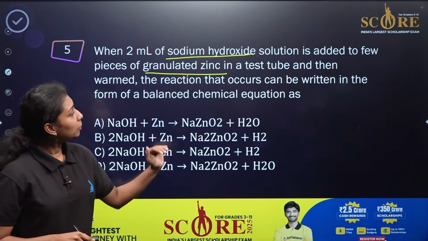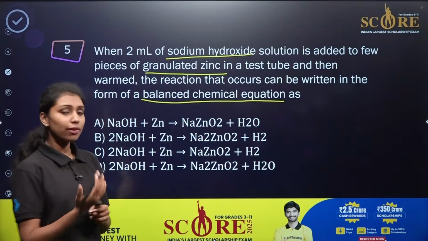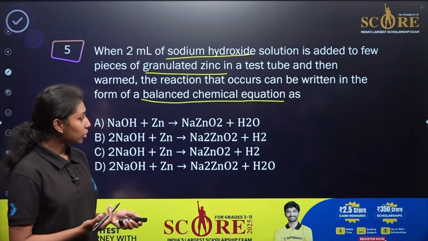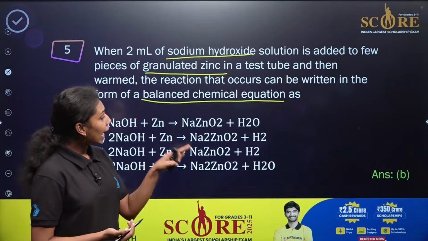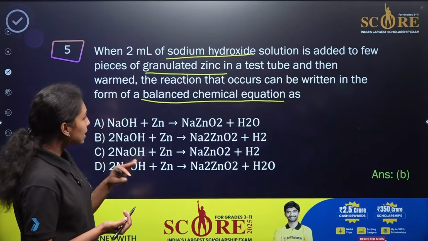We need to identify the corresponding balanced chemical equation. As we already know, whenever sodium hydroxide is treated with the metal, it will form the corresponding salt. So what will be the salt forming here? It will be Na2ZnO2, right? Now we need to focus on the balanced chemical equation here.